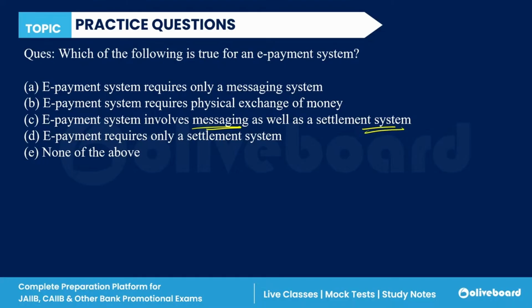See, it is not the physical exchange of money. No, it does not require only a messaging system. No, not only a settlement system. No, it is messaging as well as the settlement system. So C is the correct answer. C is the correct answer, right?